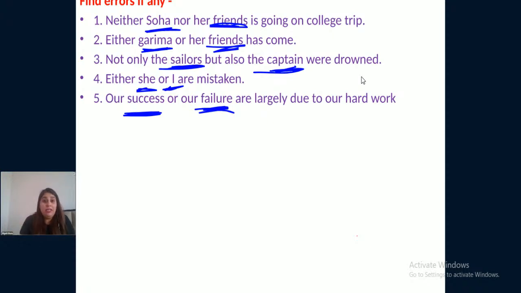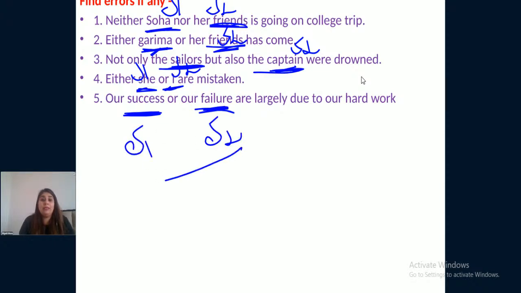Now, in first sentence, Soha is subject 1, her friends is subject 2, Garima is subject 1, her friends is subject 2, sailor is subject 1, captain is subject 2, she is subject 1, I is subject 2, success is subject 1, failure is subject 2, right?